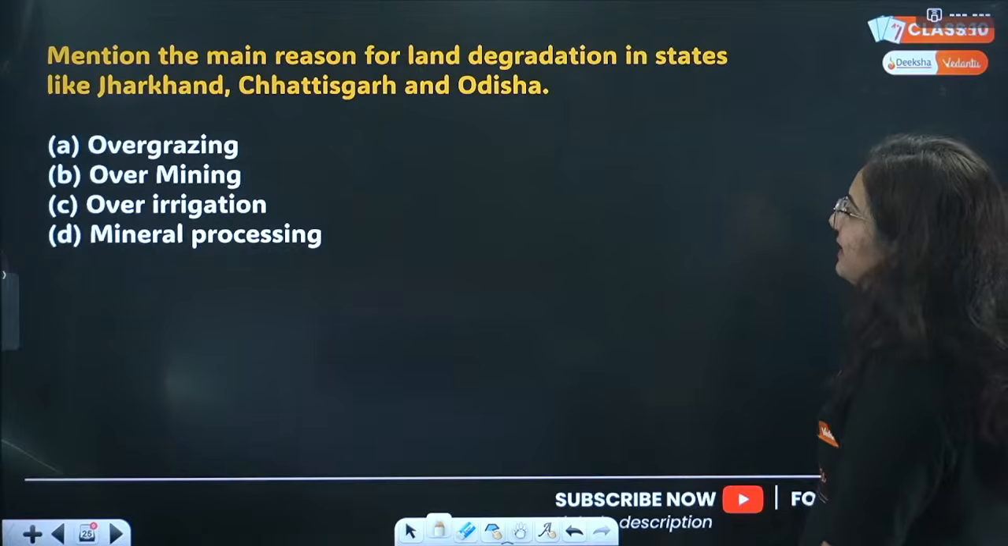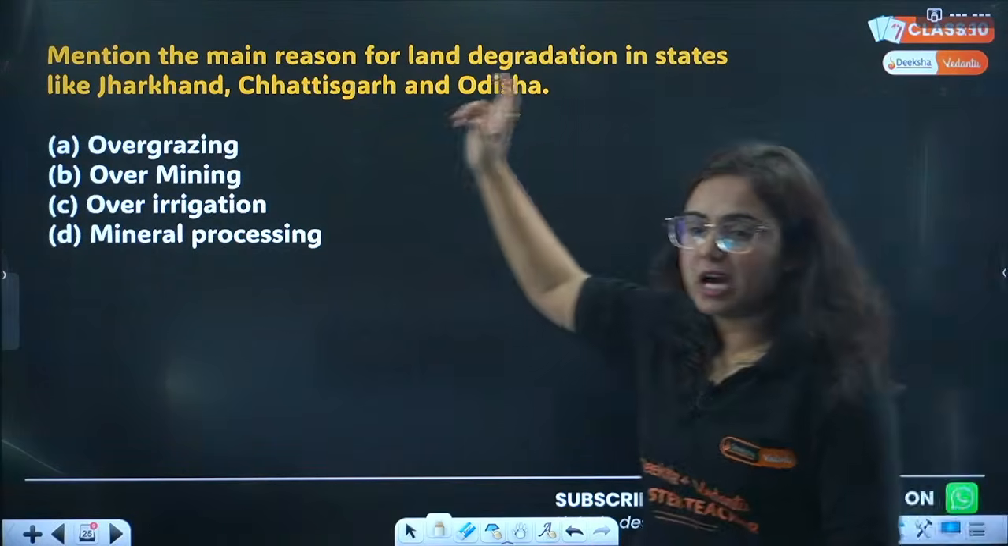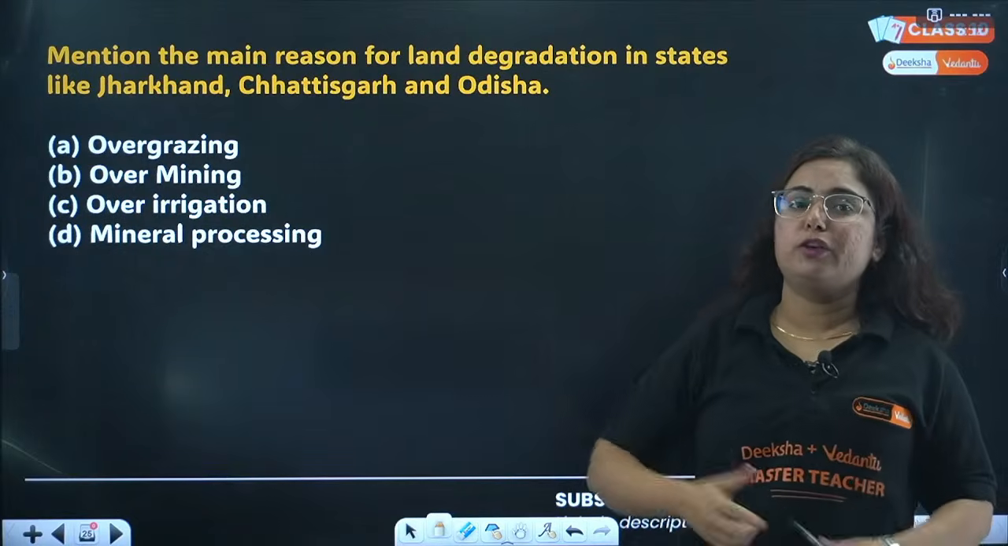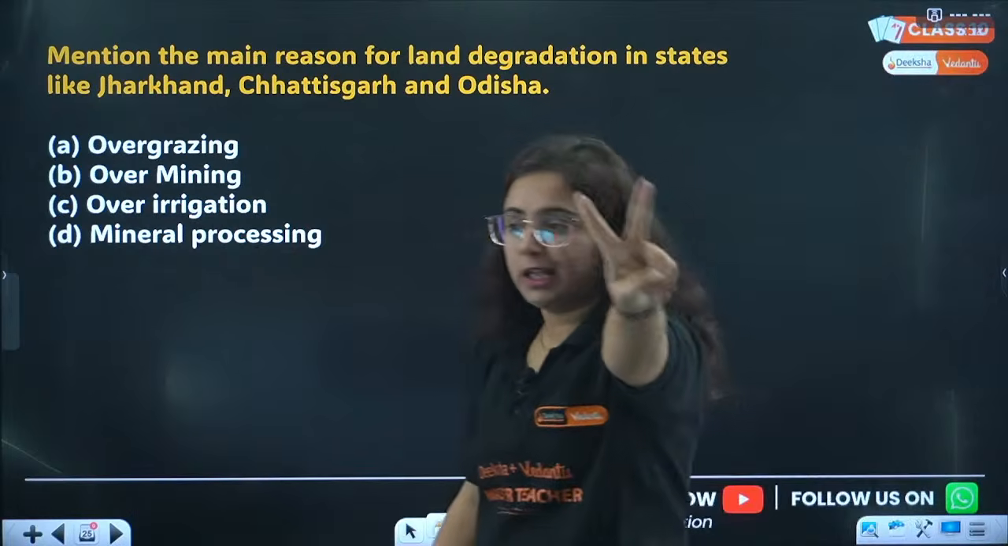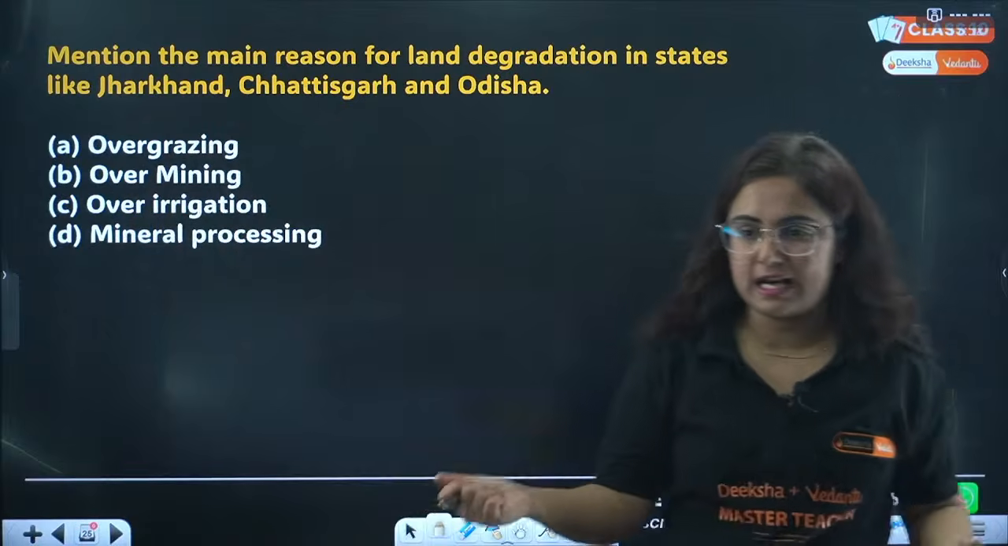We are moving towards the next chapter. Mention the main reasons for land degradation in states like Jharkhand, Chhattisgarh, and Odisha. Now moving towards the next chapter, that is Resources and Development. Two chapters are done. If you still have any doubt from Power Sharing or Nationalism, you can ask.